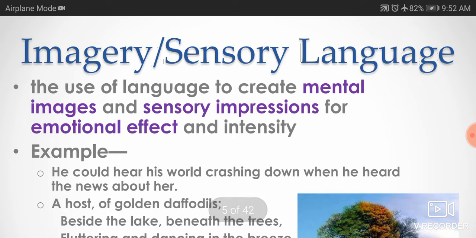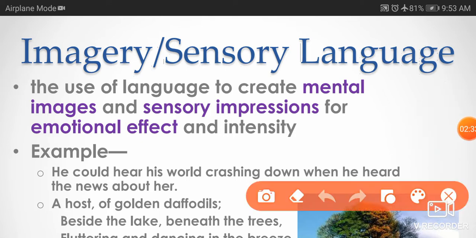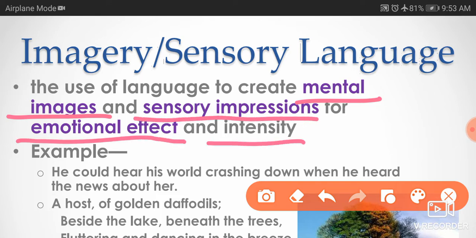As imagery, sensory language, we would know what is imagery. Imagery is the use of language to create a mental image. Whenever the poet uses such words, he tries to create a mental image and sensory impressions for emotional effect and intensity.